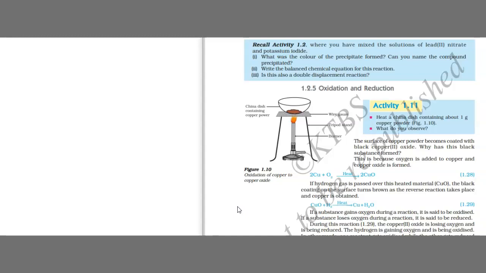This information will be very helpful for you to identify the reactants. It means which is more reactive and which is less reactive metal. How to identify which is the more reactive element and which is the less reactive element, a metal? Okay, let's see.